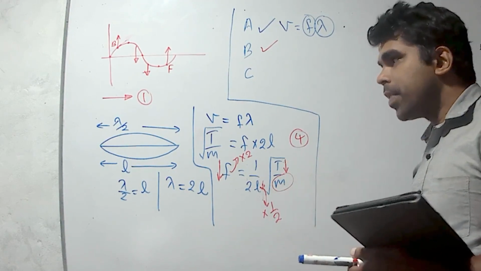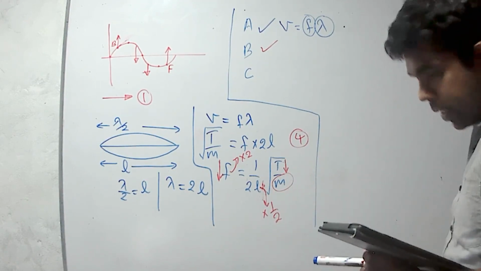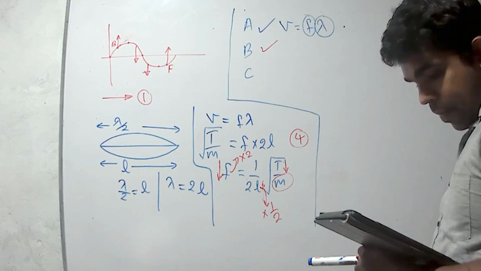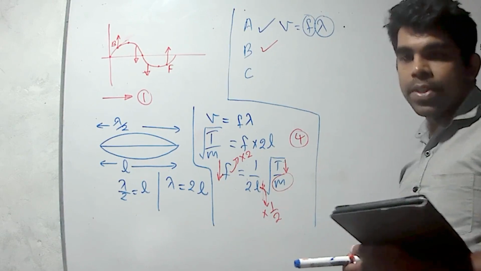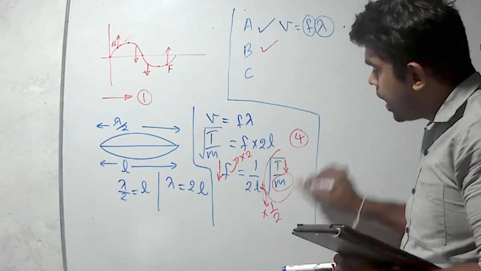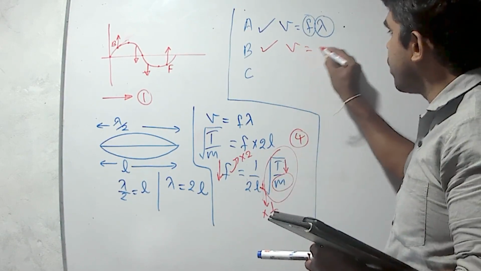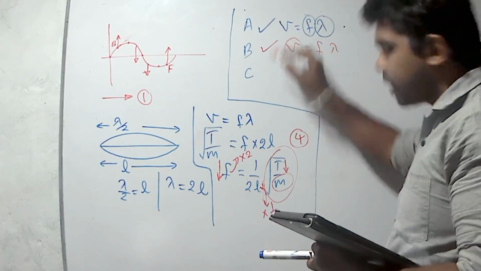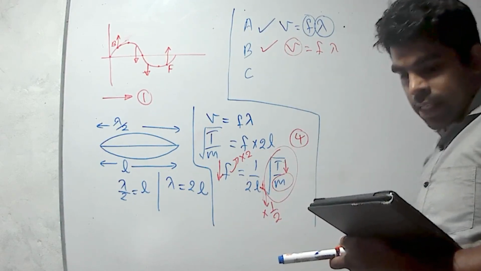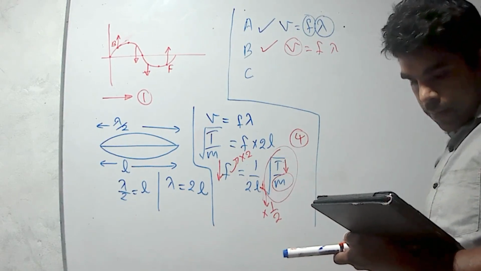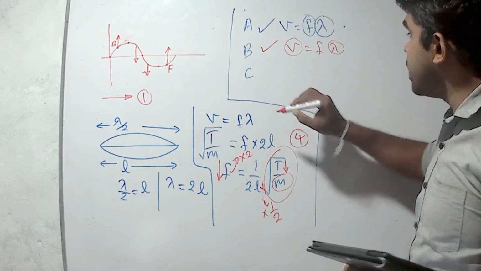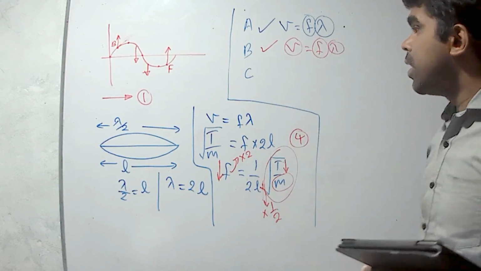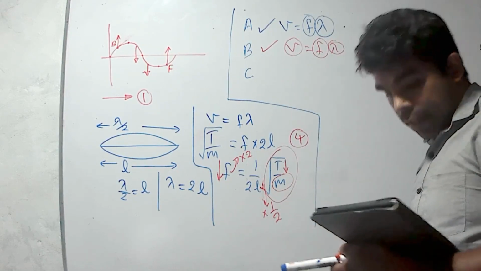If it is constant, and they have given the same tension, therefore V is constant. V equals f lambda, then V is constant. If there is a different length, lambda is changing, then frequency is changing, then it is correct.